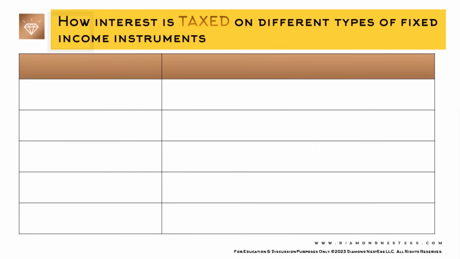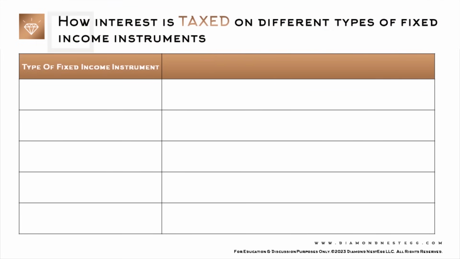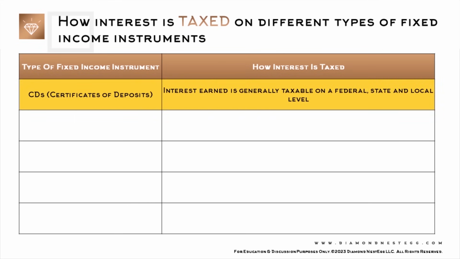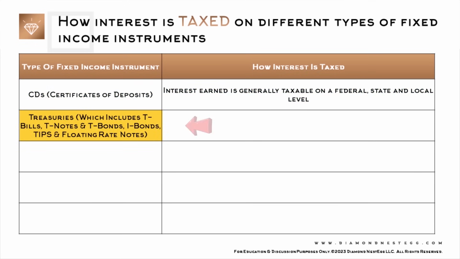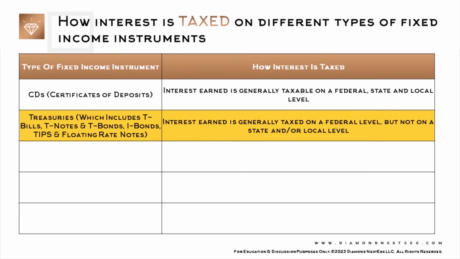So as usual, let's go to this table that we created for all of you to clearly understand how interest is taxed on different types of fixed income instruments. This column shows the type of fixed income instrument we're talking about. And this column shows how the interest earned on a particular fixed income instrument is taxed. For CDs, certificates of deposits, interest earned is generally taxable on a federal, state, and local level. For Treasury securities, which includes T-bills, T-notes, T-bonds, I-bonds, TIPS, and floating rate notes, interest earned is generally taxed on a federal level, but not on a state and or local level.